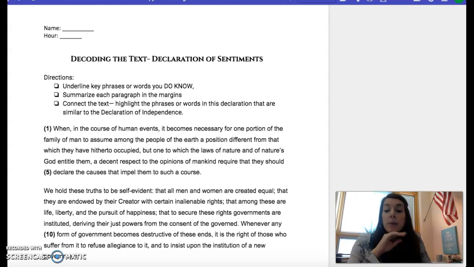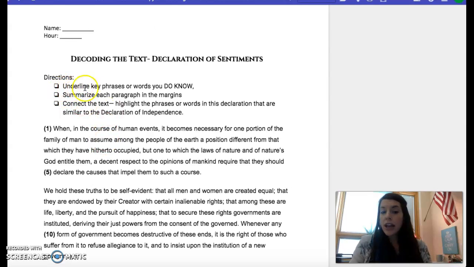So this is the actual primary source, the Declaration of Sentiments, written by Elizabeth Cady Stanton at the Seneca Falls Convention. She's modeling it after the Declaration of Independence, so you should see a lot of similarities between the two. And on your desks, I've provided you copies of the Declaration of Independence, so if you need to look back and see the similarities, those are provided to you as well.